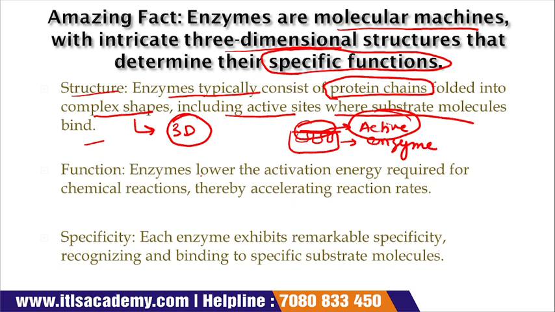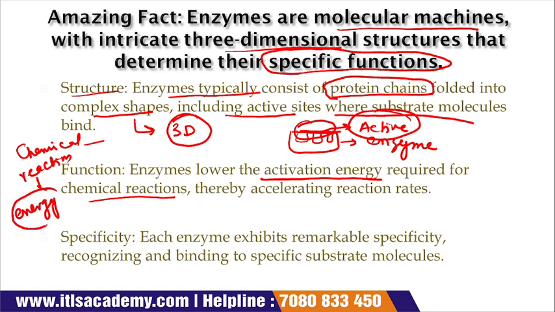Now what is the function of the enzyme? Enzymes lower the activation energy required for a chemical reaction. As we all know, when any chemical reaction happens, it requires lots of energy. And what is the work of the enzyme? Enzymes lower this activation energy and accelerate the reaction rate.